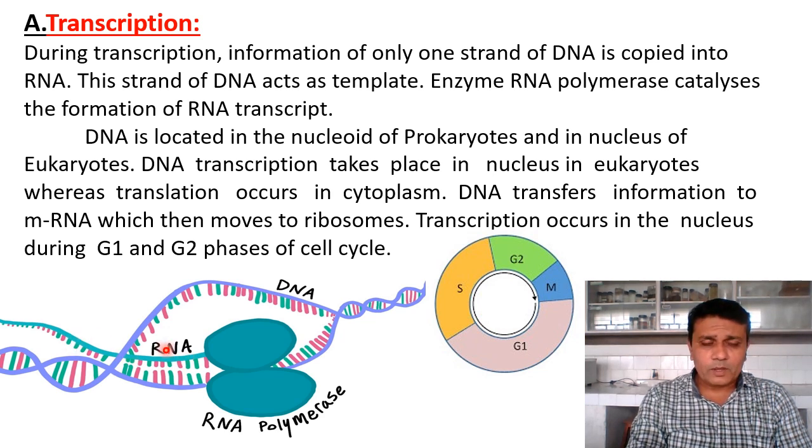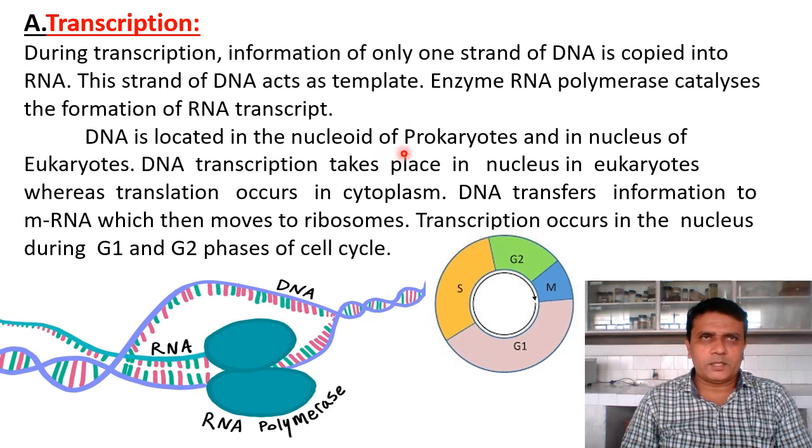The enzyme RNA polymerase binds the strand and catalyzes the production of messenger RNA.